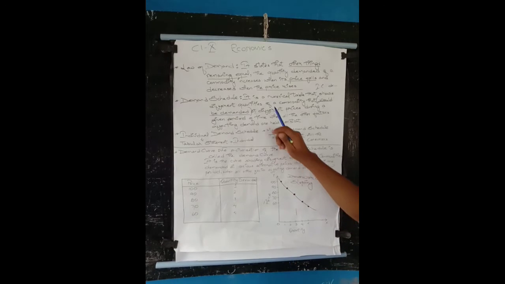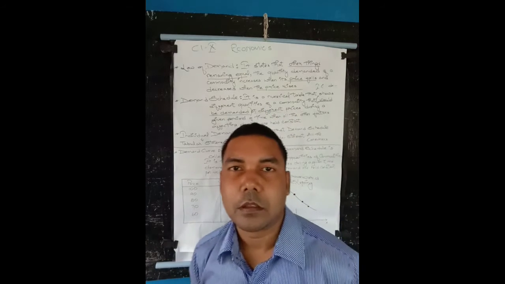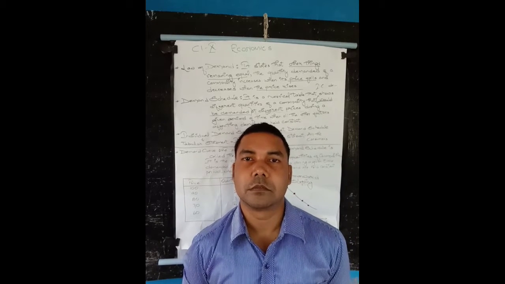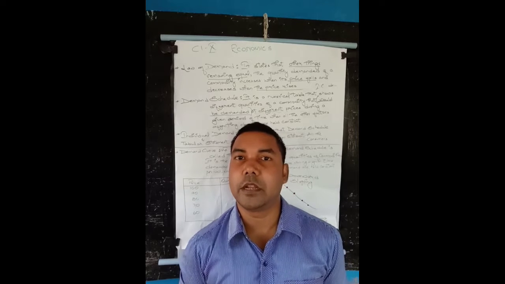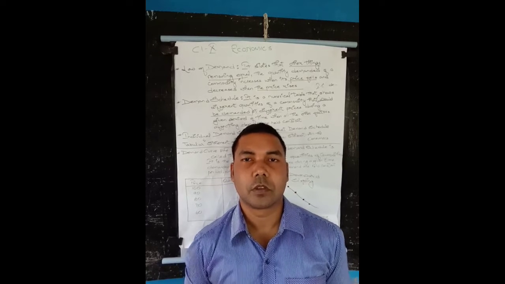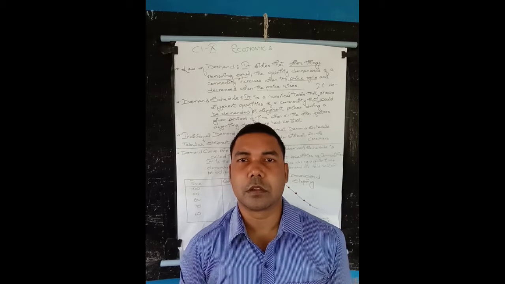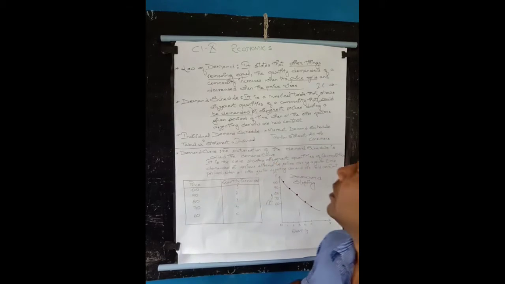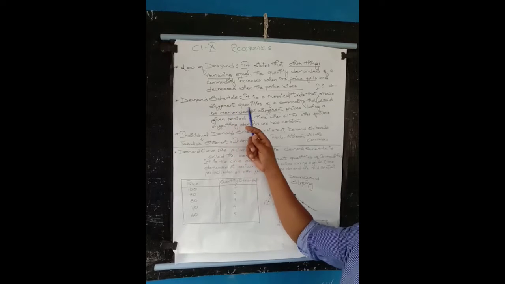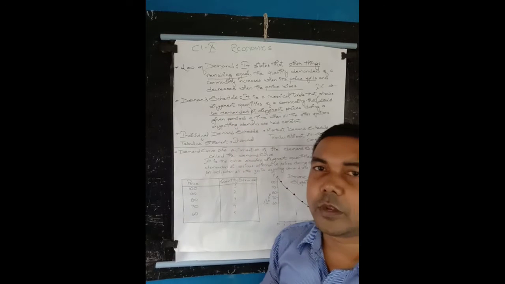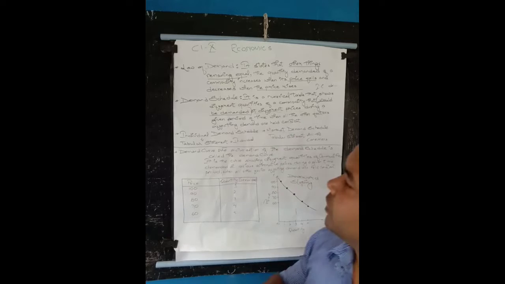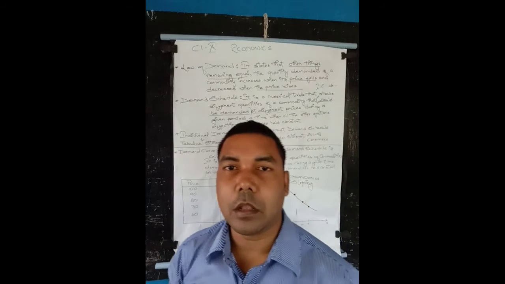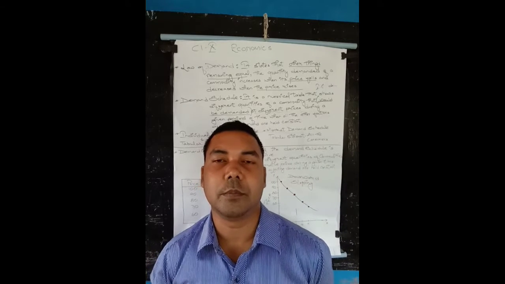So it is a numerical table, or a tabular statement, that an individual consumer demands different quantities of a commodity at different prices during a given time period, when all other factors affecting the demand remain constant.